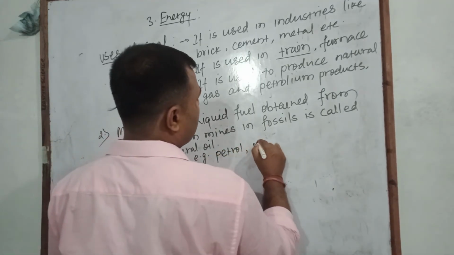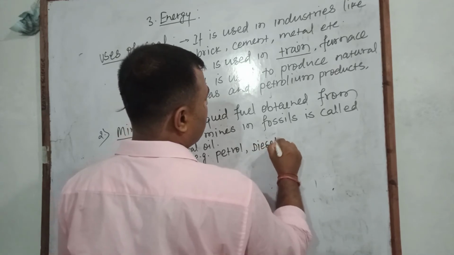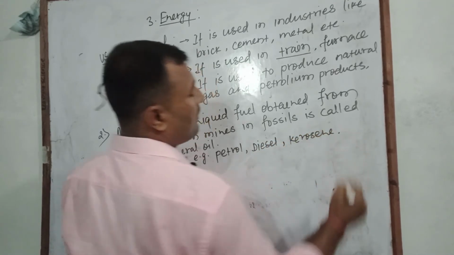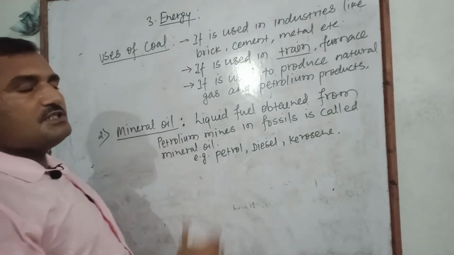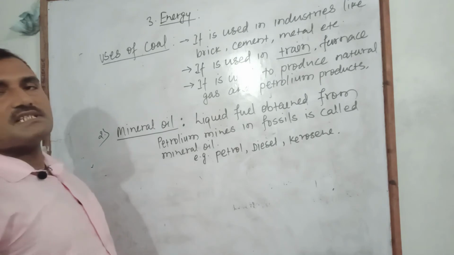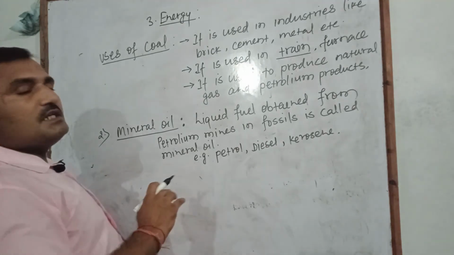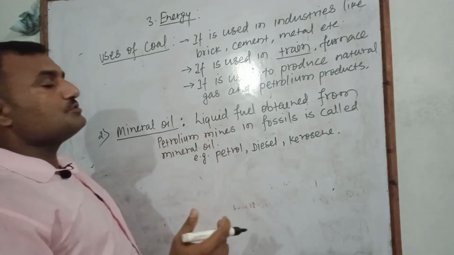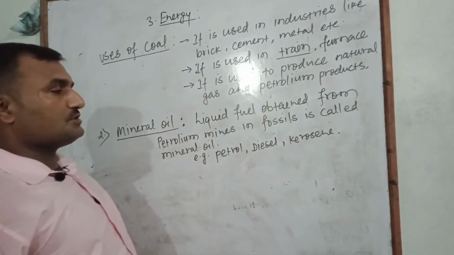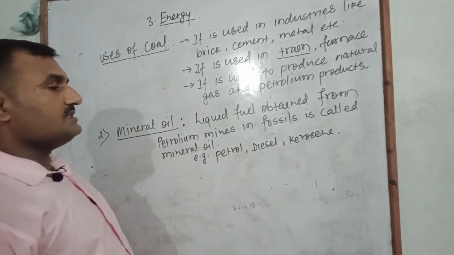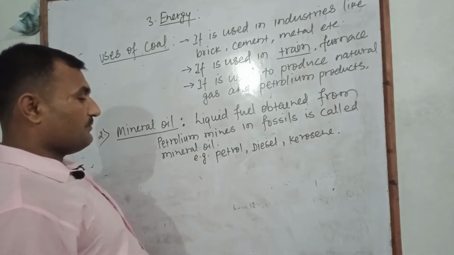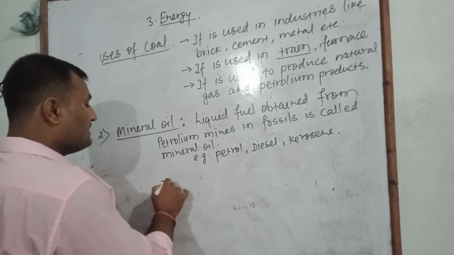diesel, kerosene, and also engine oil, lubricating oil. These are various types of mineral oils. It is easy and convenient to use mineral oil compared to the rest of the other non-renewable sources of energy, and easy to transport also. And how is it obtained?